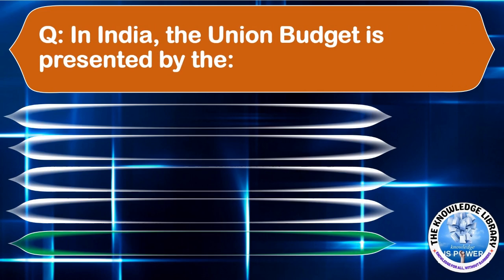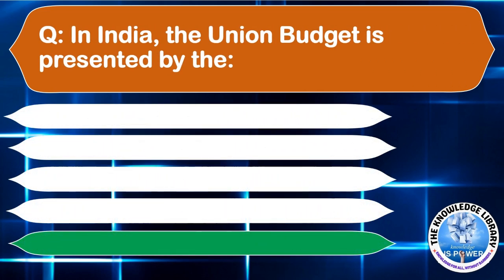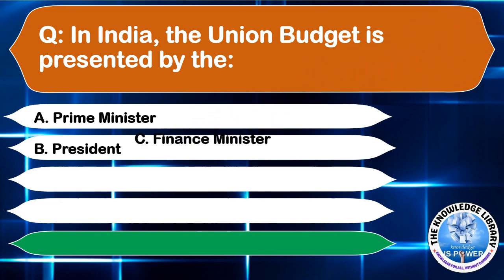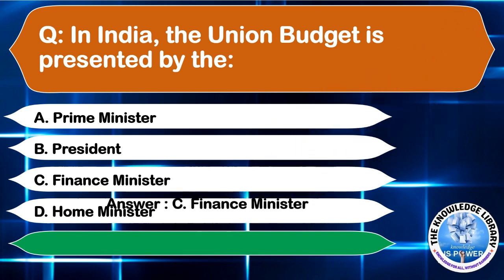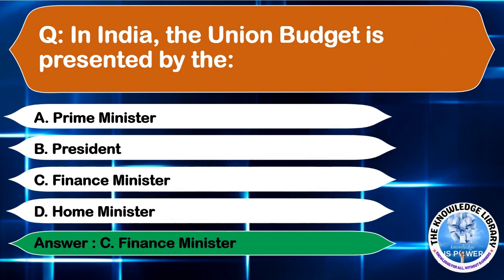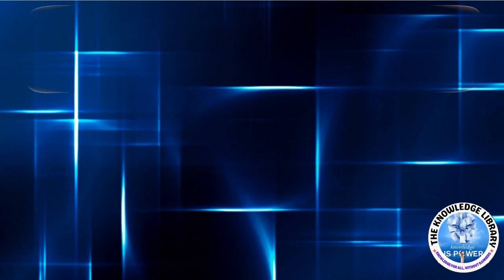In India, the Union Budget is presented by the option A, Prime Minister. Option B, President. Option C, Finance Minister. Or option D, the Home Minister. The correct answer is option C, Finance Minister. Moving to the next question.